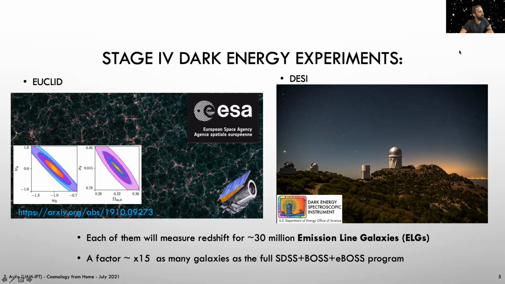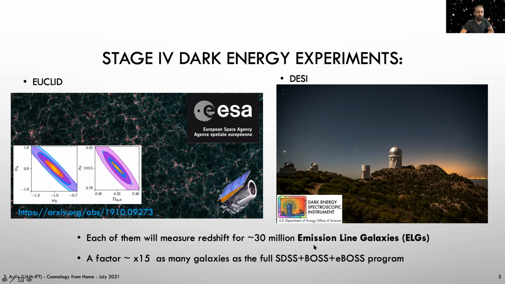We are now entering the era of stage 4 dark energy experiments. In particular, from the spectroscopic survey side, we have the Dark Energy Spectroscopic Instrument already taking data and the Euclid satellite launching probably by the end of next year. Each of these experiments will measure the redshift for about 30 million emission-line galaxies, which will be 15 times as many as the entire SDSS series. With this enormous data in hand, we will be able to constrain much better expansion history parameters, such as the equation of state of dark energy, but also growth of structure parameters.